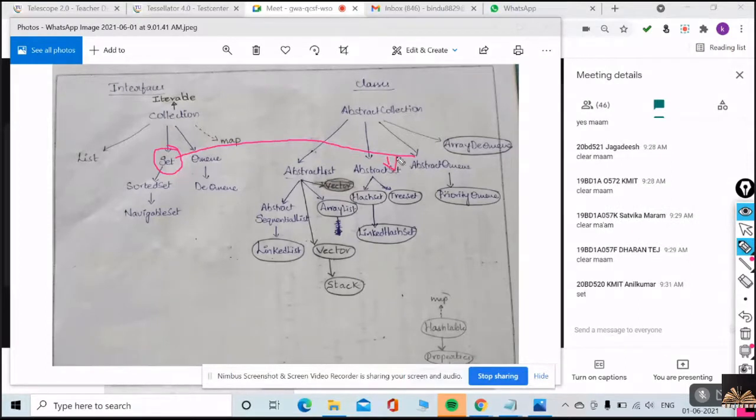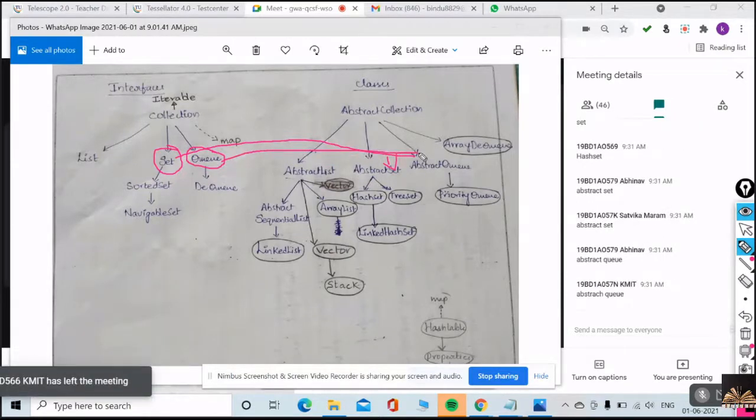Which is implemented by abstract set, and abstract set is further extended to hash set and tree set, and hash set is further extended to linked hash set. Did you understand the link between them? Suppose there is queue. Queue is an interface which is implemented by abstract queue, and abstract queue is further extended to priority queue.